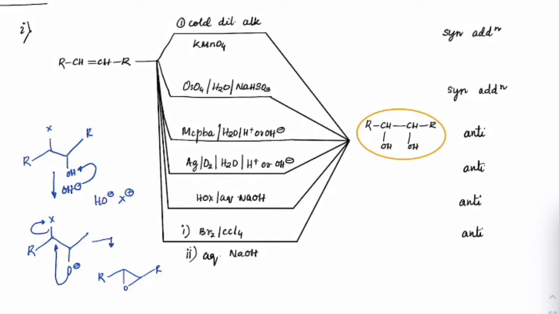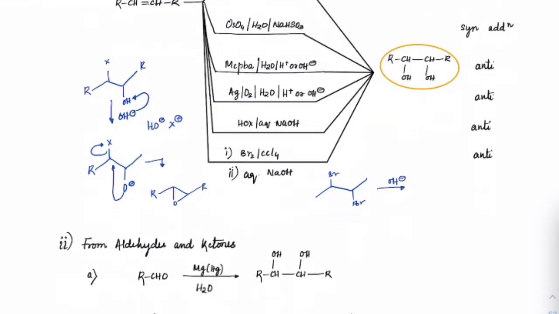Bromine in the same case: if you have Br and Br, electrophilic addition is done, then replace that with OH minus. So both will be replaced and you will get diols. So these are all the preparation types which you can see.